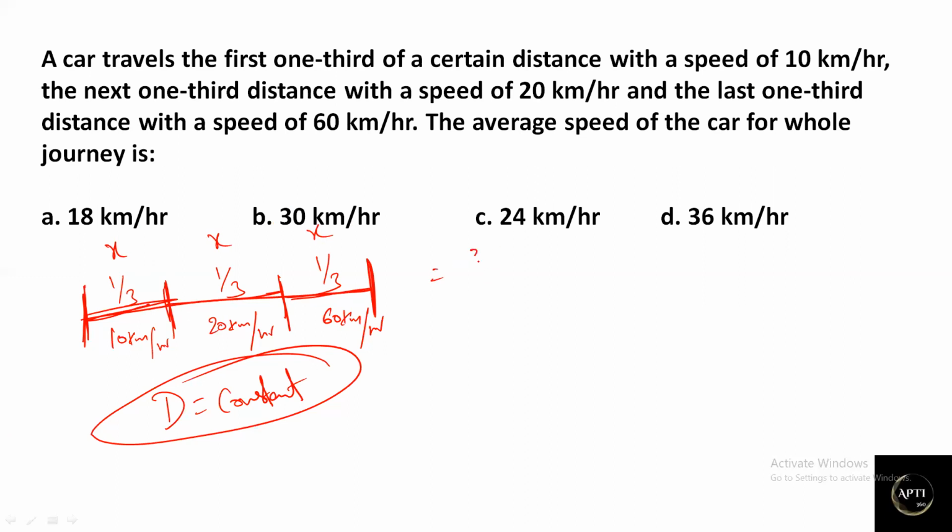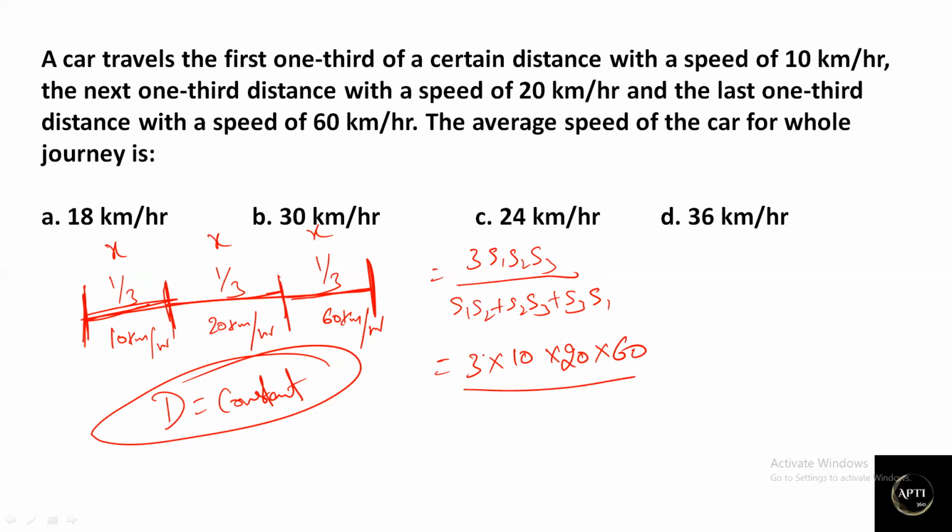We know the formula, right? 3 s1 s2 s3 divided by s1 s2 plus s2 s3 plus s3 s1. The same formula will be applicable even if they give four speeds or two speeds, whatever it is. So we'll directly substitute the values. Here s1 is 10, s2 is 20, s3 is 60. In the denominator, s1 s2 is 10 into 20, which is 200, plus s2 s3, 60 into 20, which is 1200, plus s3 s1, 60 into 10, which is 600.